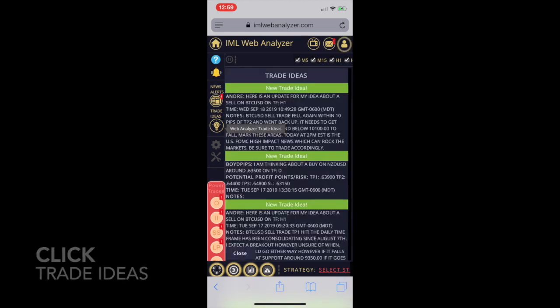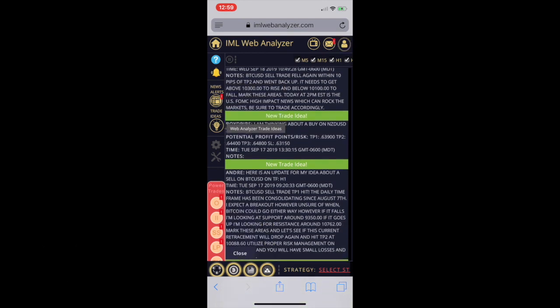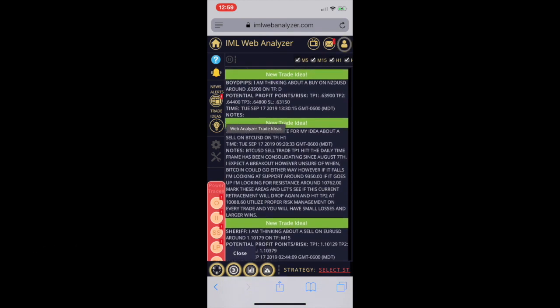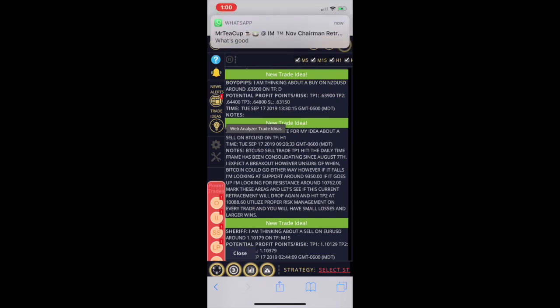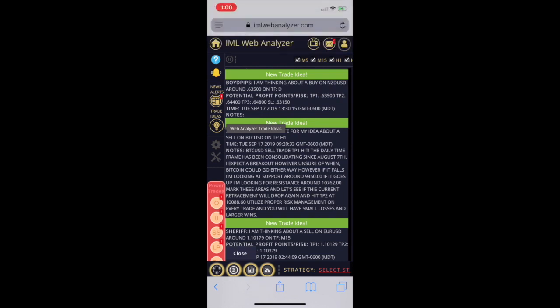Let's look at this just as an example. At the very top right here, new trade idea says BoydPips. It says I'm thinking about a buy on NZD USD. That's the New Zealand dollar, the United States dollar. It says around 0.63500. So that means you can either do a market execution or you can wait until it hits that point and actually get in the trade. And I'm going to show you how to do this.